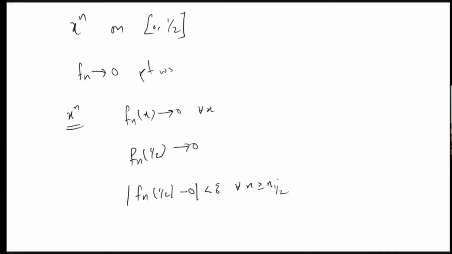For every epsilon we can find an n half such that fn of half minus 0 is less than epsilon. Now, since this is an increasing function, this n half will be suitable for all numbers less than that.